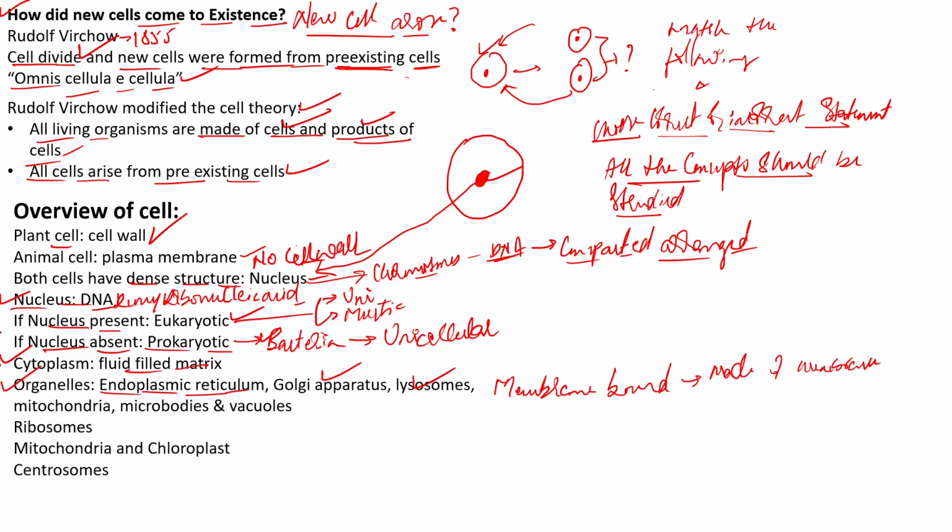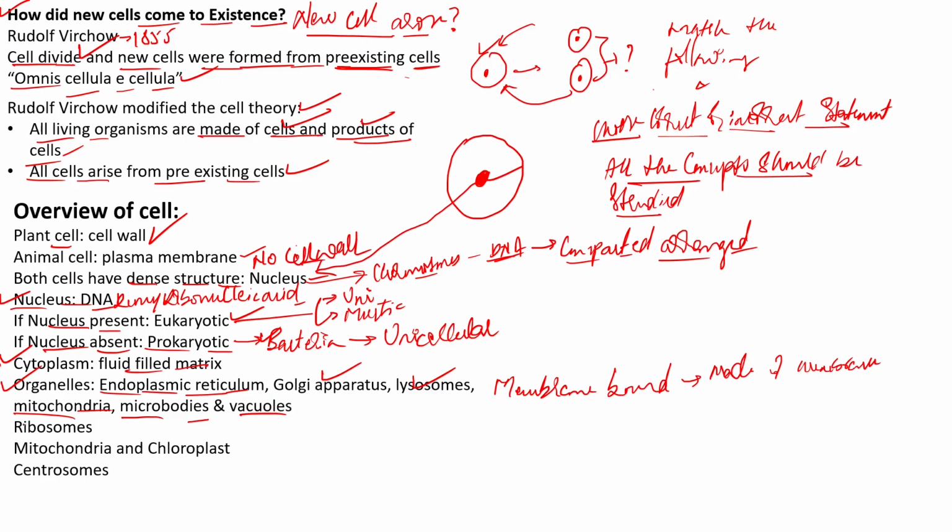We have also heard of another organelle called the mitochondria, that is the powerhouse of the cells. The next one is the microbodies, and one more is the vacuoles, small bubble-like, cavity-like structures present inside the cells.